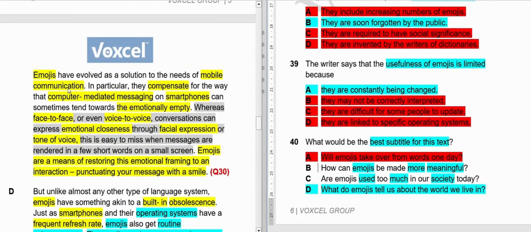Here it is written: emojis compensate our emotionally empty messages. So they are working in tandem with words, they will not overtake words one day.